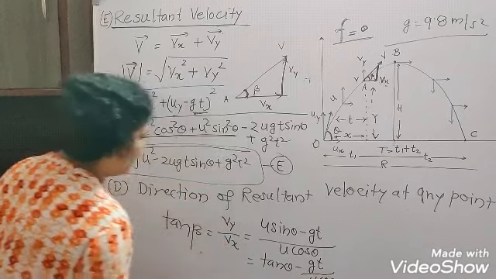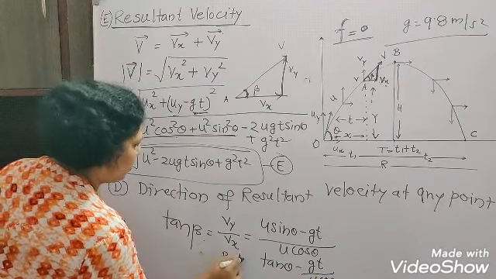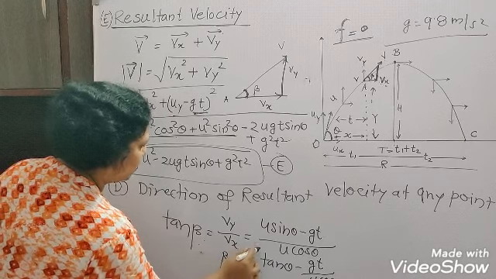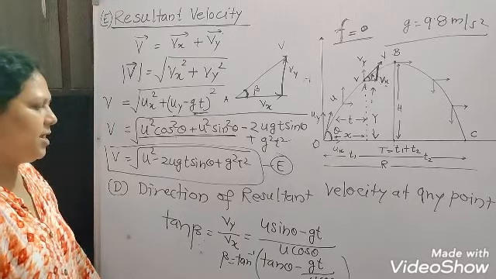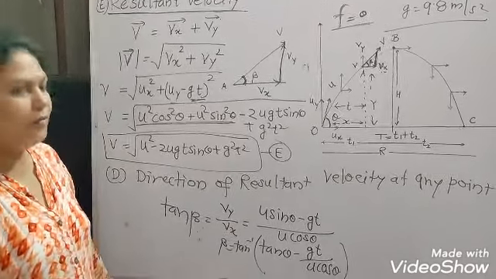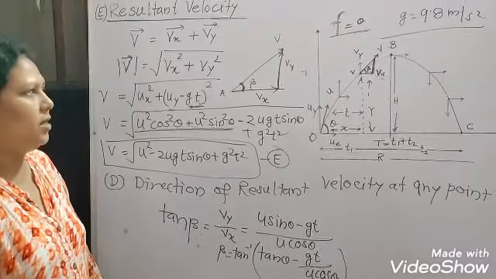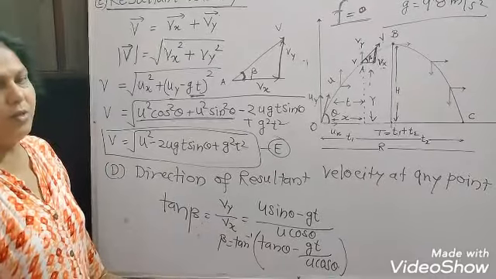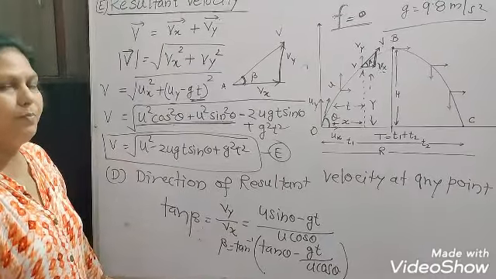So the angle beta is equal to tan inverse of (tan theta minus gt upon u cos theta). This would be the angle of the resultant velocity at any point in projectile motion, okay.